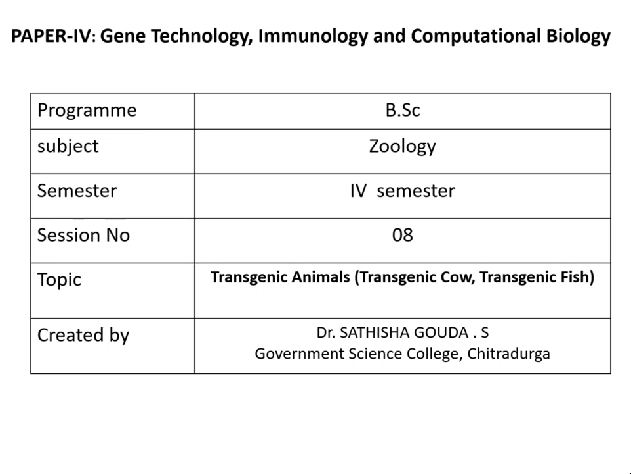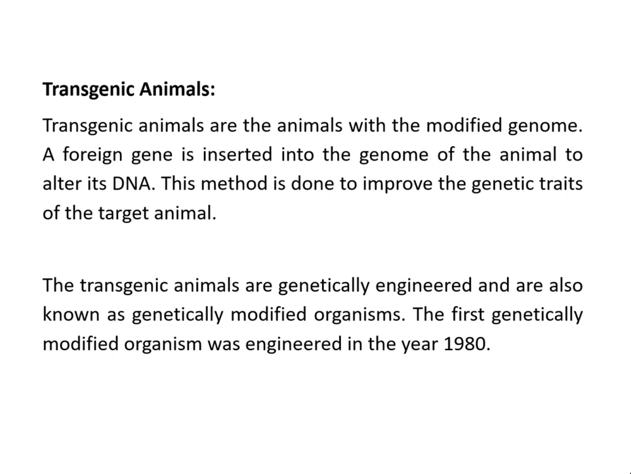See, transgenic animals are the animals where their DNA is modified, means a foreign gene is inserted into the genome of the target animal. They are known as transgenic animals. The transgenic animals are genetically engineered and are also known as genetically modified organisms. The first genetically modified organism was engineered in the year 1980. So, which is the first transgenic animal?